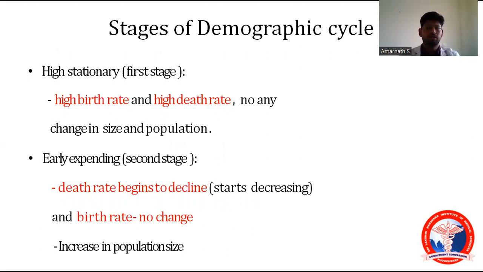Moving on to the first one, that is the high stationary stage. In the high stationary stage, the birth rate will be very high and the death rate will also be very high. So what about the change in population? That is nothing. Whenever the birth rate is high and the death rate is high, the change in population will be 0. That is, no change in population size.